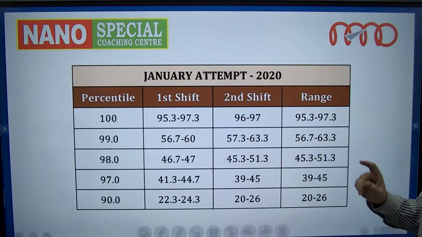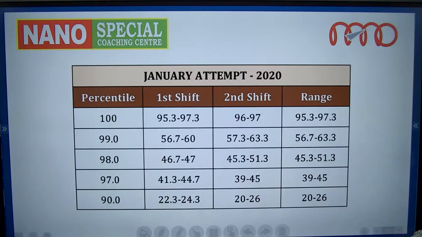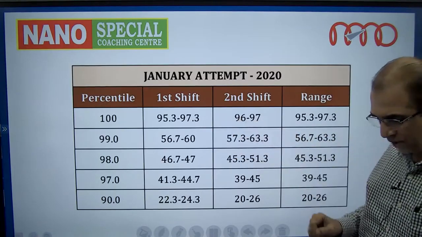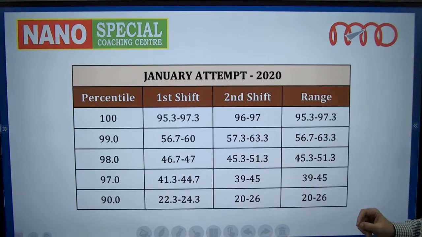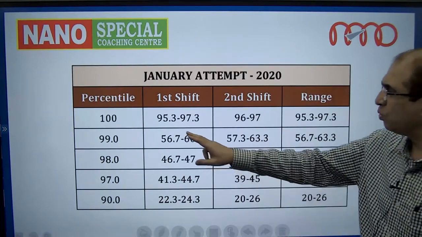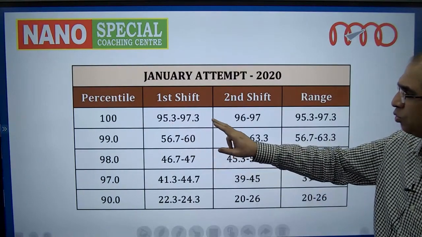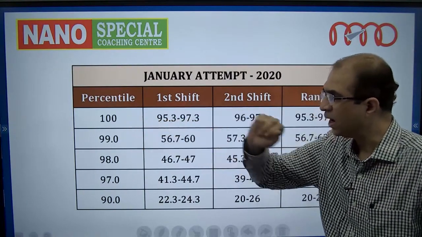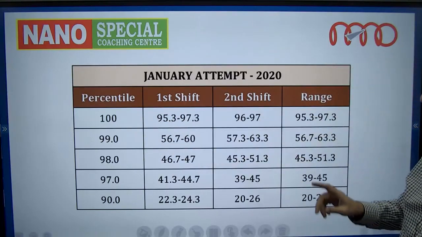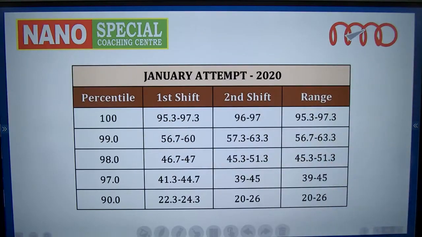95.3% means the student has actually got 285 marks. Similarly, 97.3 means 292. So 285 to 292 corresponded to the 100 percentile in the first shift in the January attempt.